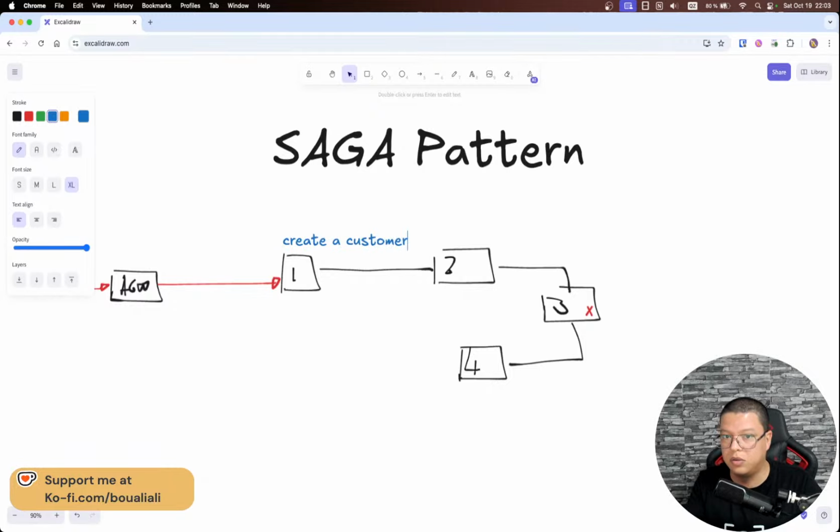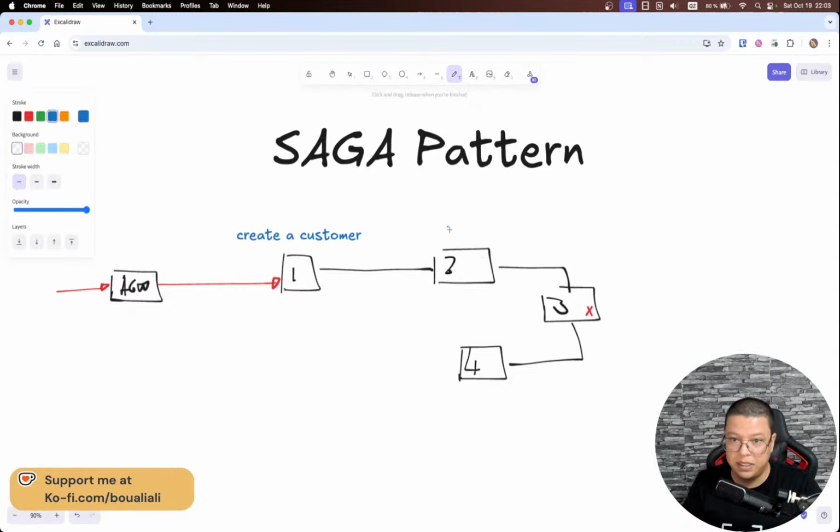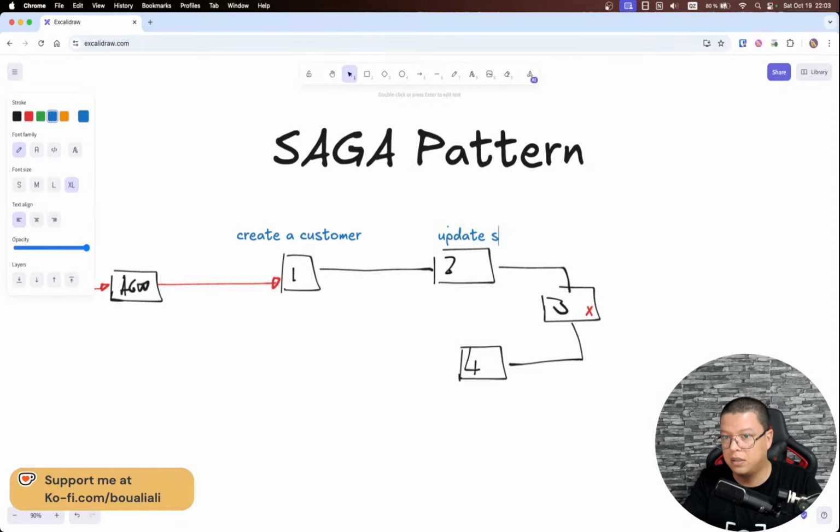In this microservice, I'm creating a customer. Here, I'm updating the stock. So here, update stock. And now, just assuming, start payment.